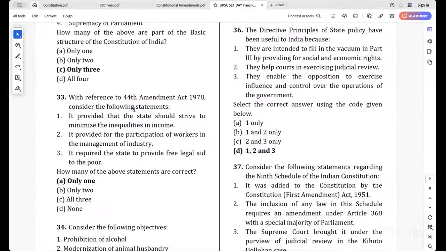Then the 33rd question. With reference to the 44th Amendment Act 1978, consider the following statements. It provided that the state should strive to minimize the inequalities in income. It provided for the participation of workers in the management of industry. It required the state to provide free legal aid to the poor, which was included in the 44th Amendment Act. Okay, participation of workers in the management of industry was added in. It required the state to provide free legal aid. 42? 40?